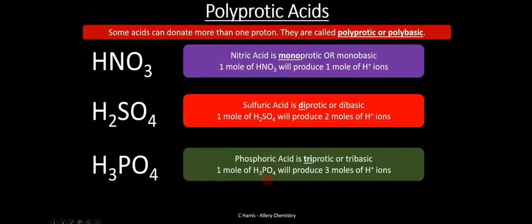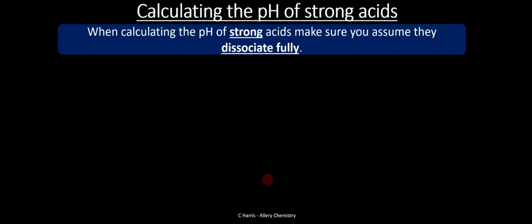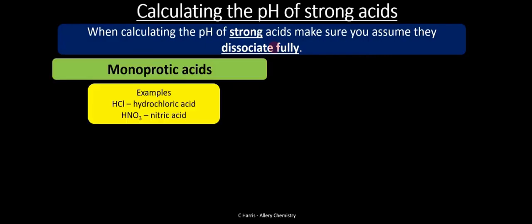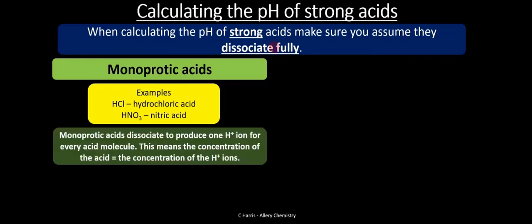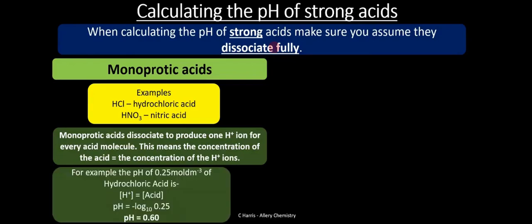Okay, let's proceed. So let's talk about calculating the pH of strong acids, which you just did. So when calculating the pH of a strong acid, make sure you assume they dissociate fully. So we made that assumption for the HCl. So this is what we always do. And now I wanted to say proticity of the acid. Okay, so monoprotic acids here, like HCl, will give you 1 mole. 1 mole of the acid will give you exactly 1 mole of H plus ions. Okay, so the concentration of the acid will be equal to the concentration of H plus ions, given that it's monoprotic and it's also a strong acid.